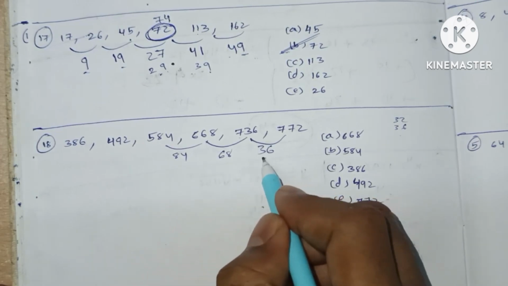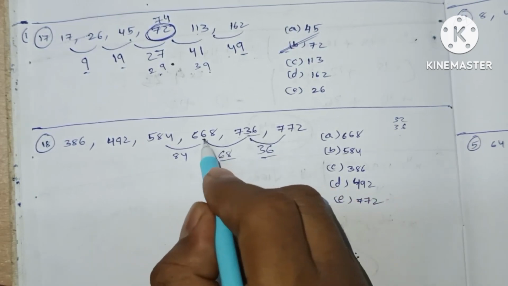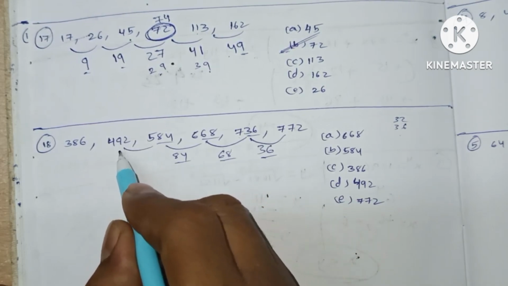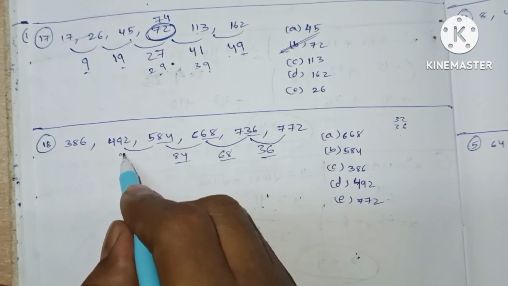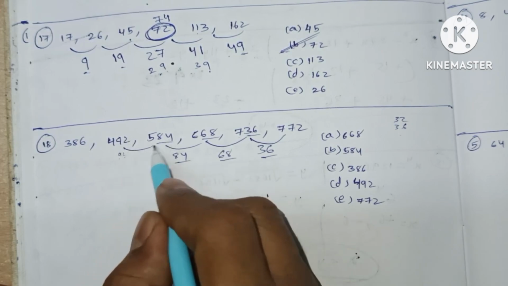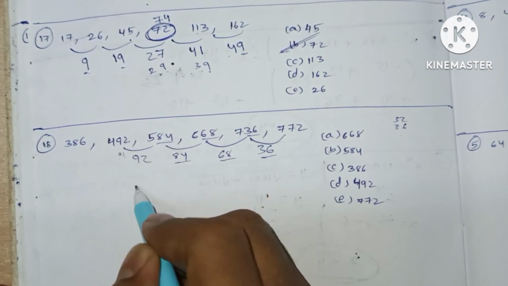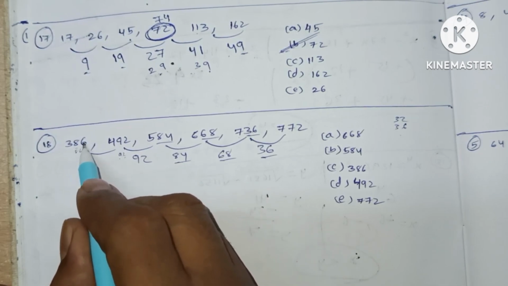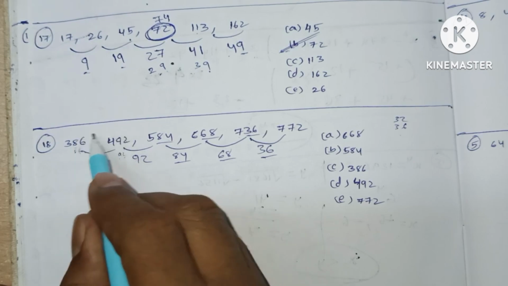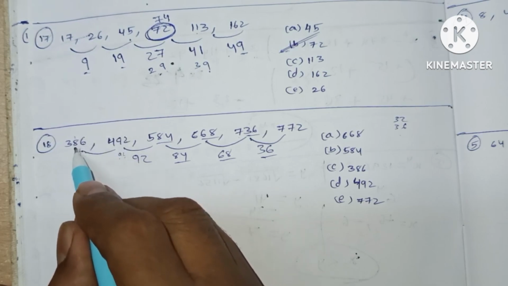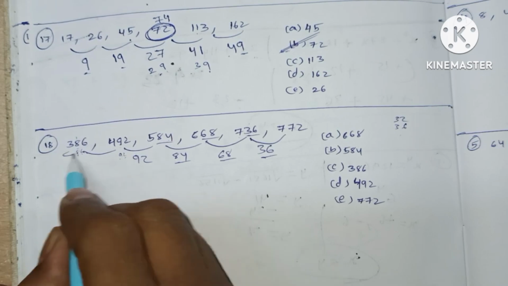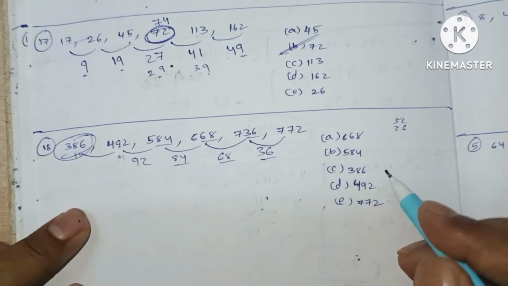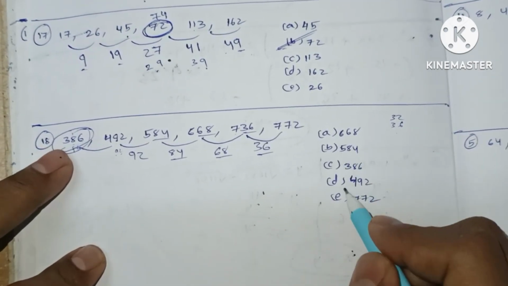I can see this 36 here, this 68 here, this 84 here. Let's see the difference of here. If we add like this, 92, 4 and 8, 5. So here the difference is 92. Here if we add 86 to this one, we get 662. Okay, 9 plus 8, 7. So this is our wrong number. So our answer is 386, which is the wrong number.